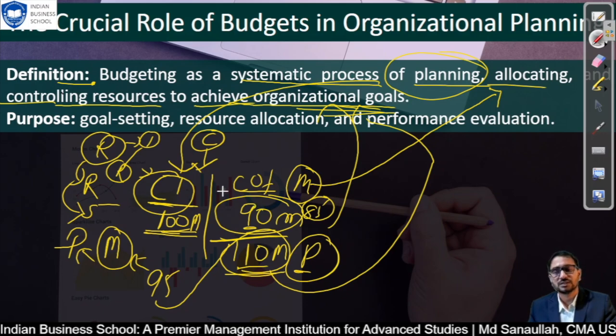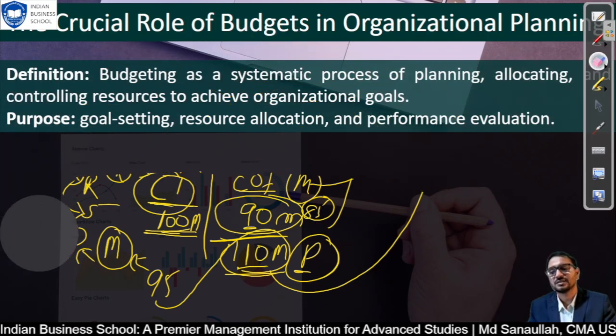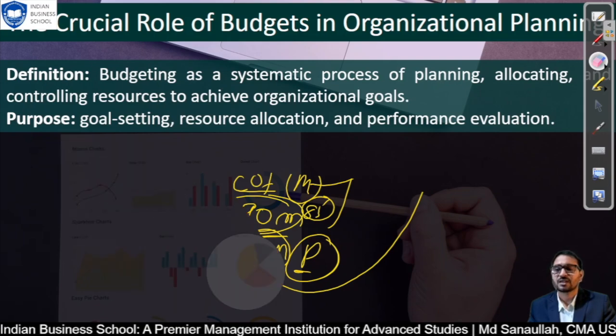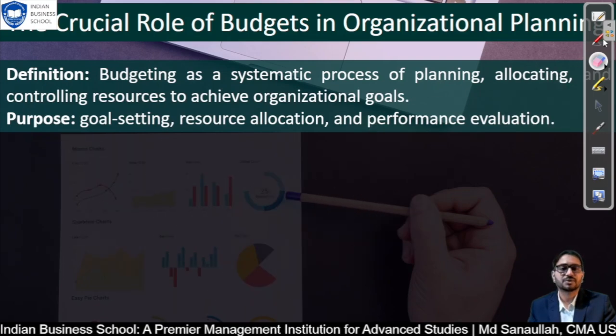This is where the finance controller or finance professional works and systematically calculates. The systematic process is designed and made by the finance person. This is the explanation of the definition. I think I have explained in great detail what exactly budgeting means. Now we will discuss the purpose of budgeting.